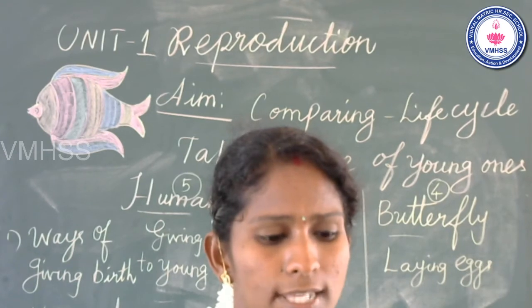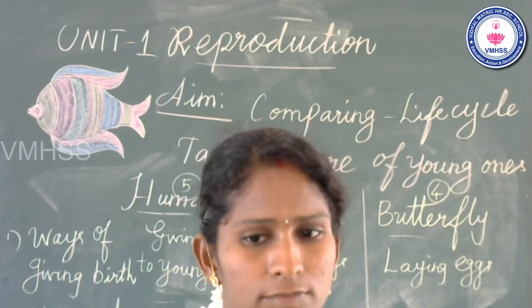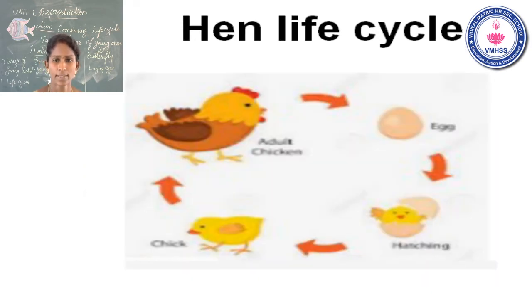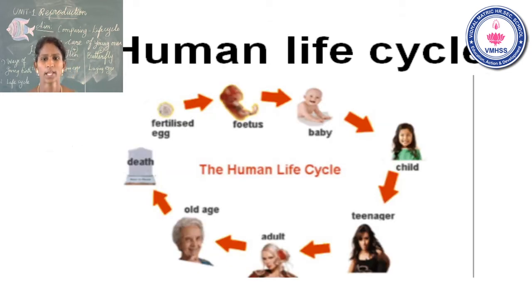Okay, students, once again see the slide. This is the butterfly life cycle, and that one is a hen's life cycle. Yes, there are 4 stages in the hen life cycle, and that one is a human life cycle. Yes, 5 stages in the human life cycle. Okay, the first aim is over.